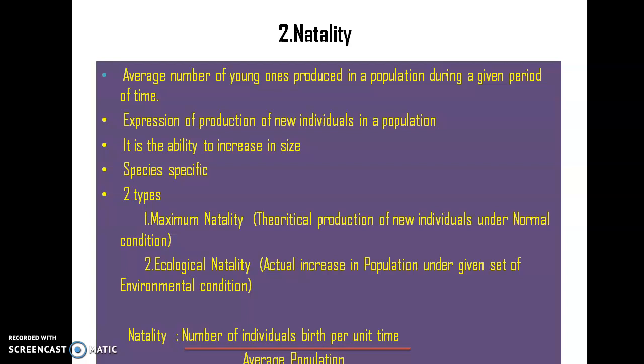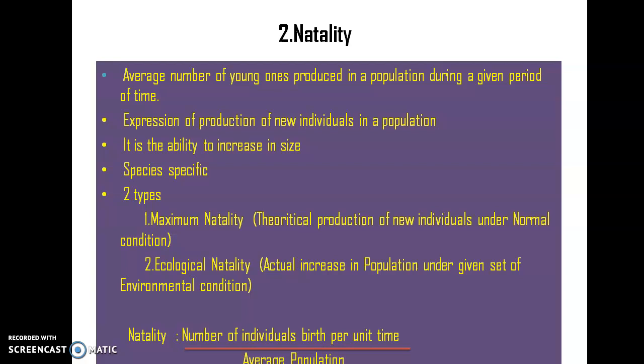For example, a cat will produce this many individuals, an elephant will produce this many individuals. So the natality rate is somewhat fixed. Generally there are two different types of natality: maximum natality and ecological natality. If we theoretically say that this organism will produce this many individuals in a population, that prediction is called maximum natality.